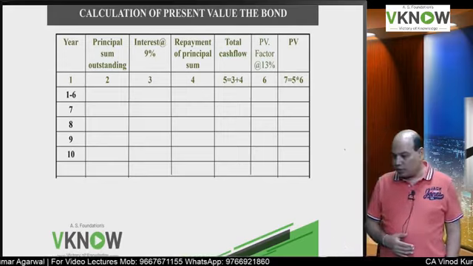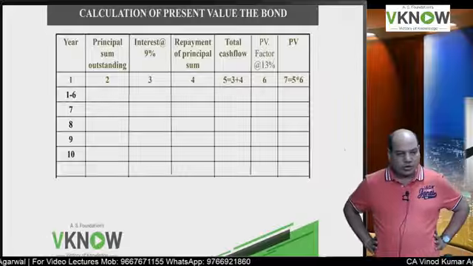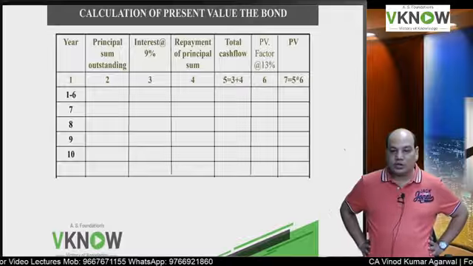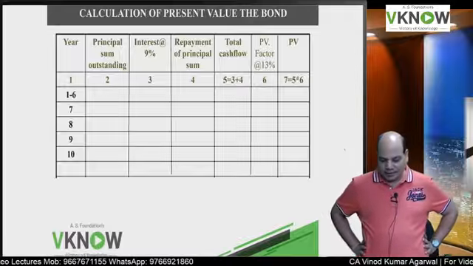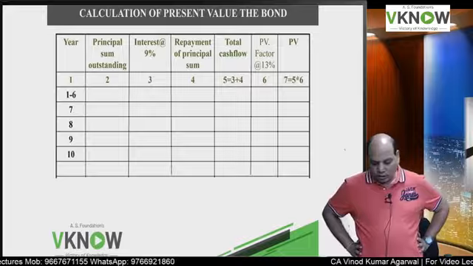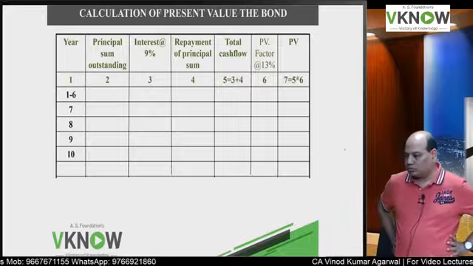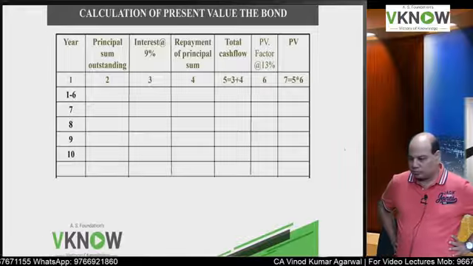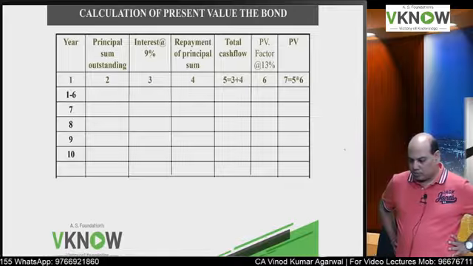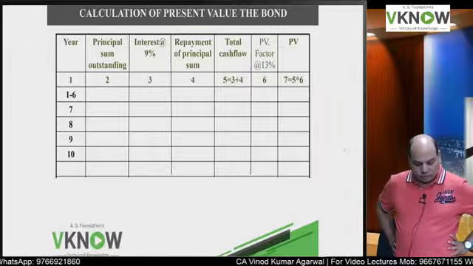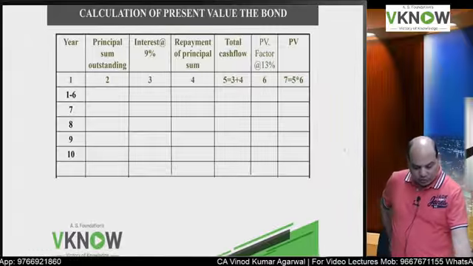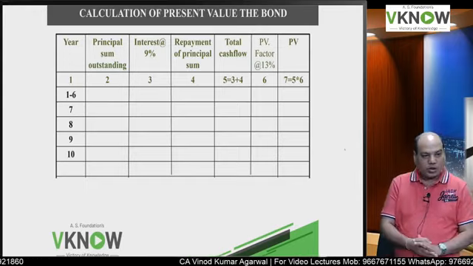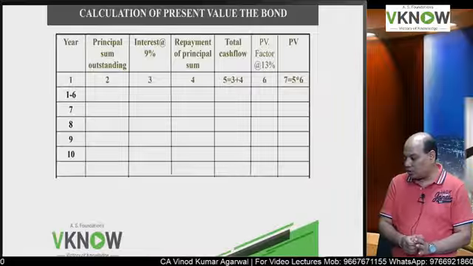So I am going to give you the format one more time. It's a little different question because there is no redemption in the first 6 years. Calculation of present value of the bond. Format same. Everybody should participate in the answer. Those who are at home, keep typing your answer.